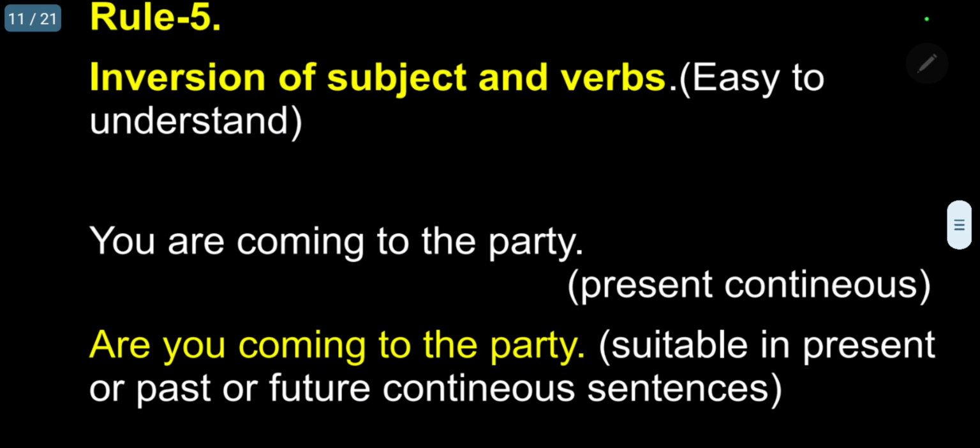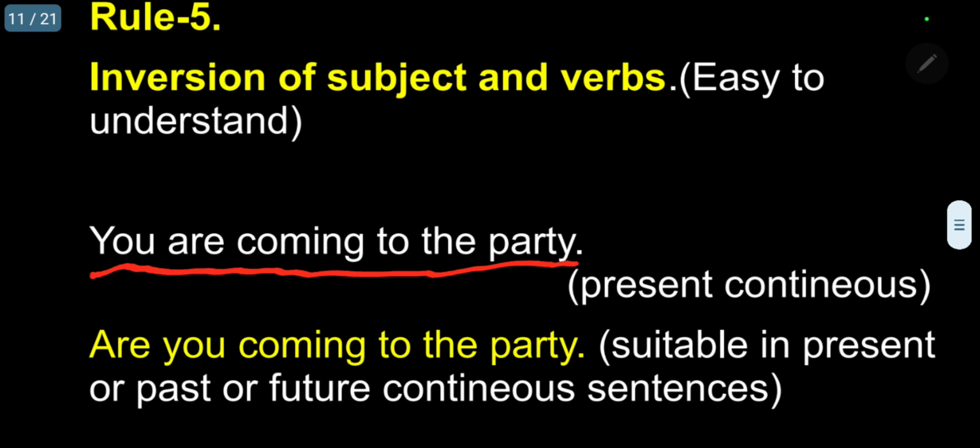Rule 5, which I already explained, is the inversion of subject and verb. You can easily understand: when a question is asked, simply by interchanging the noun and verb, we can get the answer. See here: you are coming to the party.